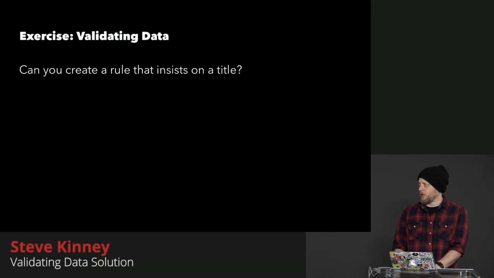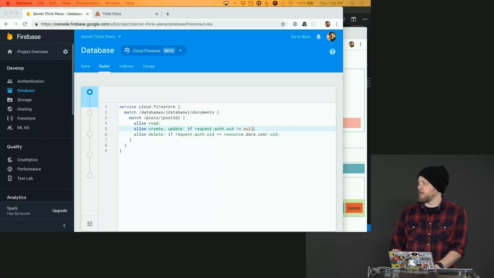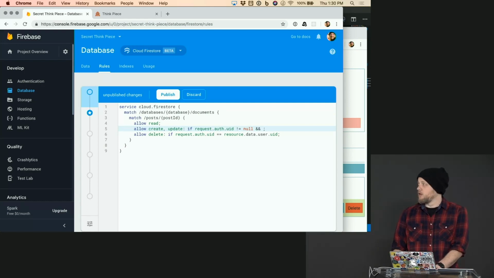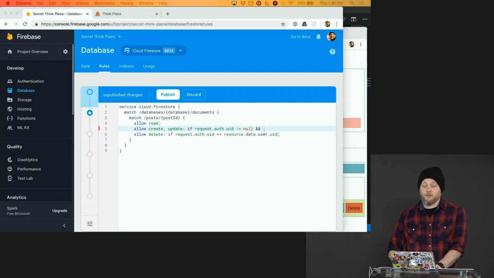All right, so our goal was to insist on a title for a new post. We have this create rule here that I think we can just add to. So we can say, we have the request.resource, which is different than the resource. The resource.data.title would insist that the one in the database already had a title, which is silly. Like, that's not the concern of the new one coming in. But the request resource will be the one coming in.